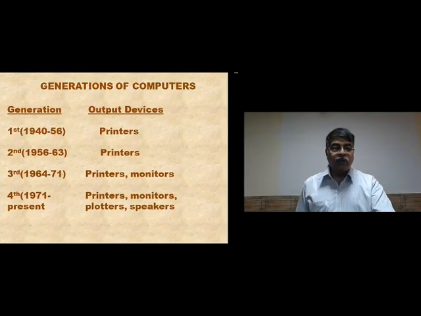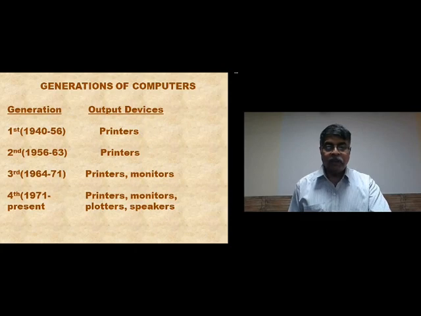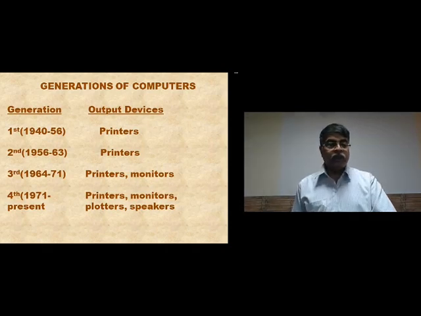Now I'll talk about the output devices. And again I'll begin with the fourth generation. Today in the fourth generation we have printers, monitors of course, and plotters and speakers. In the third generation we had only printers and monitors and no plotters and speakers. And in the first and second generation there were only printers.